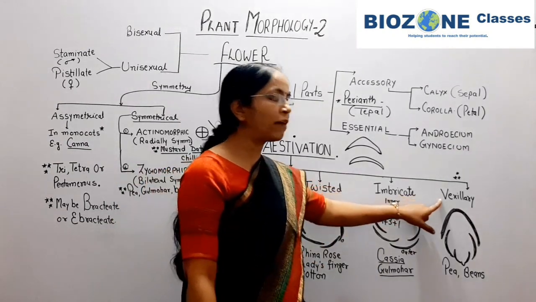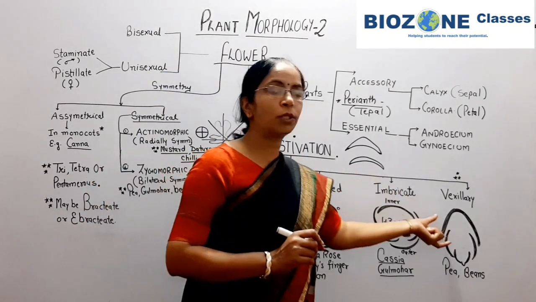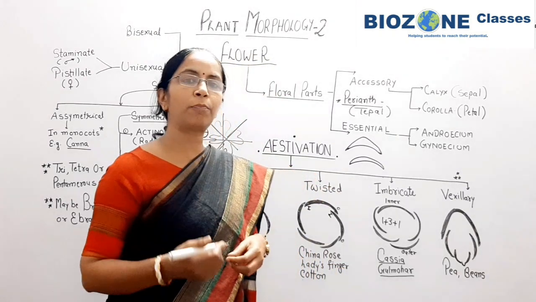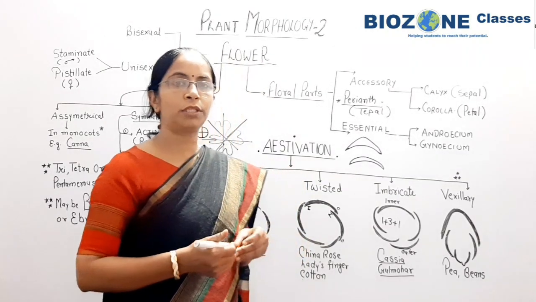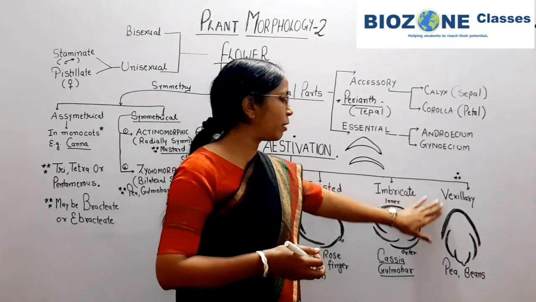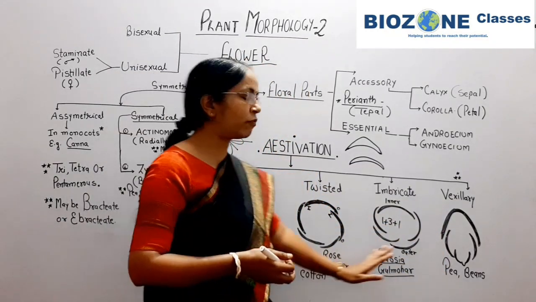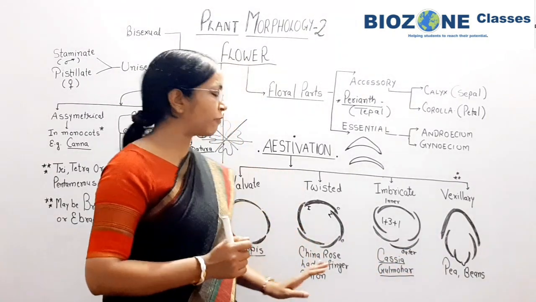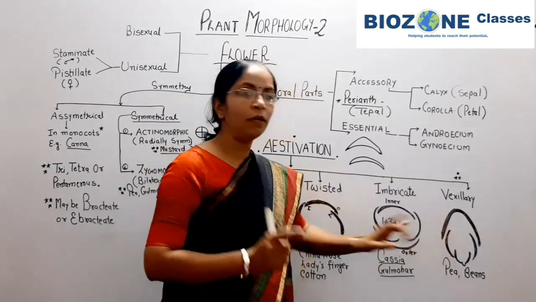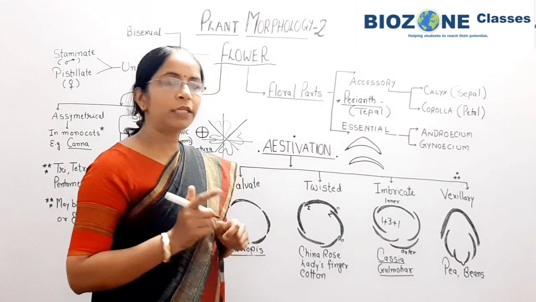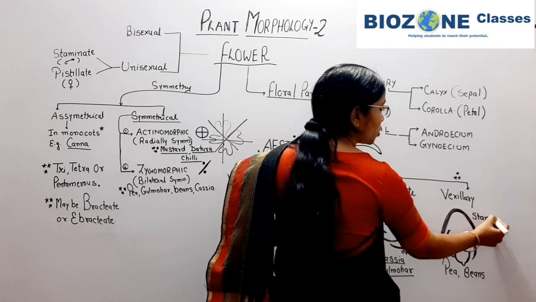After that we come towards vexillary, one of the most important estivations, and here the questions are asked in terms of position. So posterior position, lateral position and anterior position are asked. Vexillary, you remember, is pentamerous. All these structures whatever we draw are pentamerous, that means the 5 petals clearly appear. Now in vexillary, one large petal is present. This single large petal is called standard or vexillum.